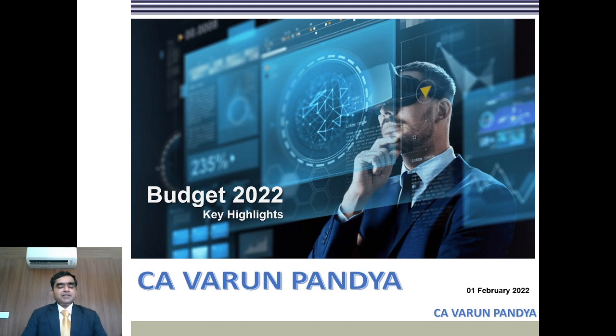Virtual digital assets. So this is the hot topic in this budget, and under the definition of virtual digital assets, cryptocurrencies are covered, NFTs are covered, and some other assets also might be covered in future.